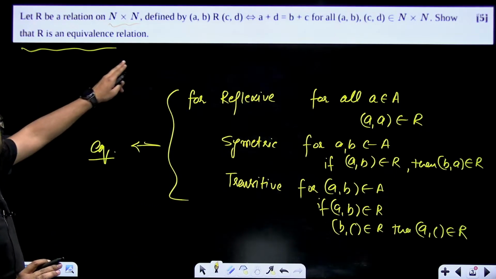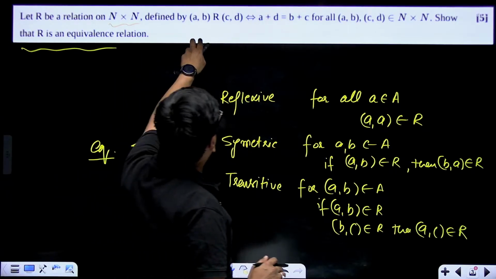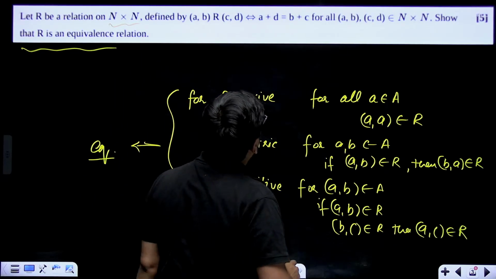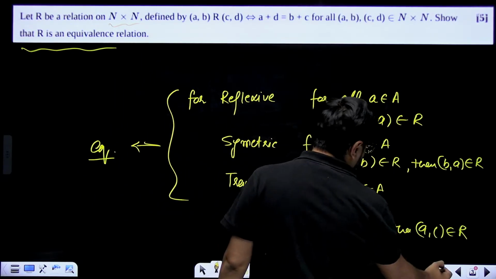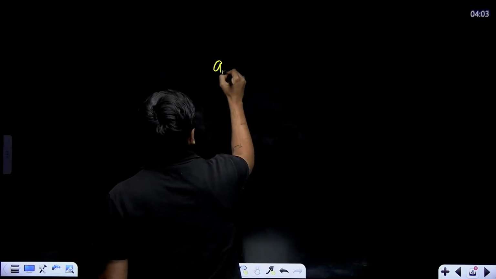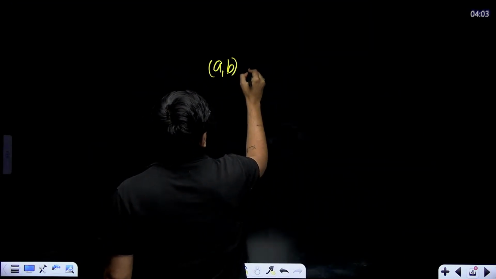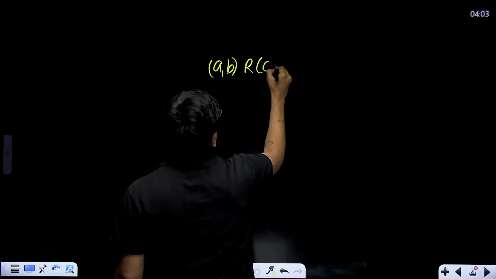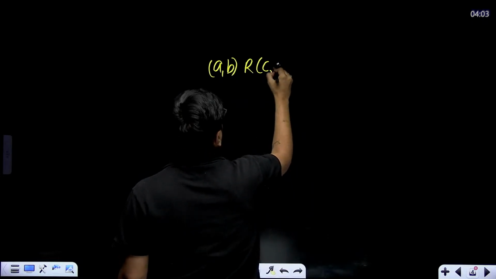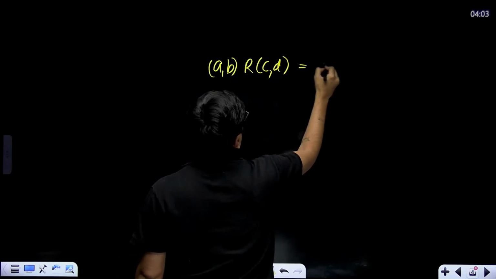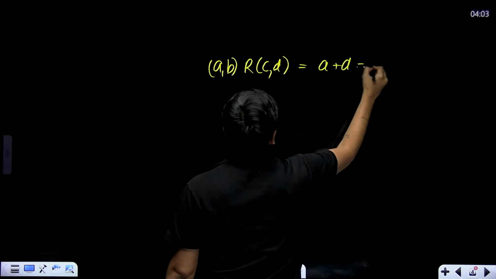For example, here what is our relation? (a, b) is related with (c, d) as a plus d equal to b plus c. How are these two related? Related to is a plus d equal to b plus c.